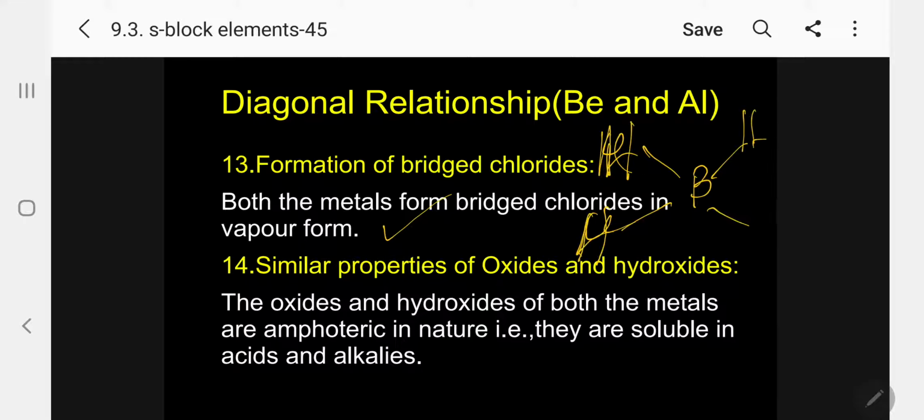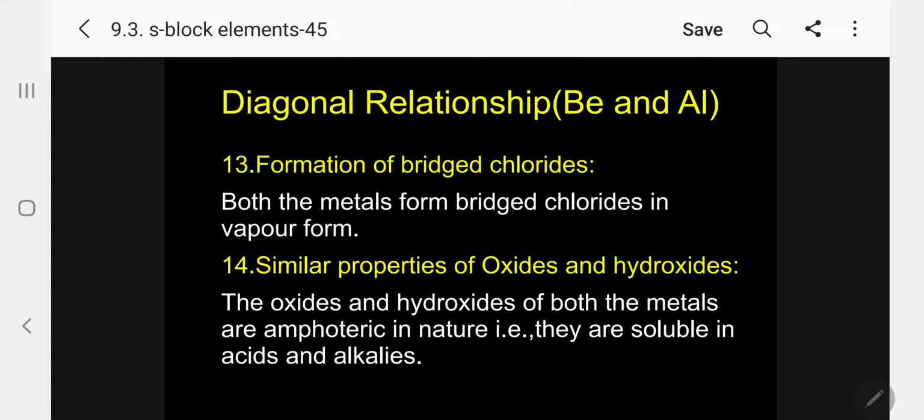H, B, H. This is called bridged hydrogen. The same way, both metals form bridge chloride in vapor form. That is the important information. Kindly follow. The next one, 14th.